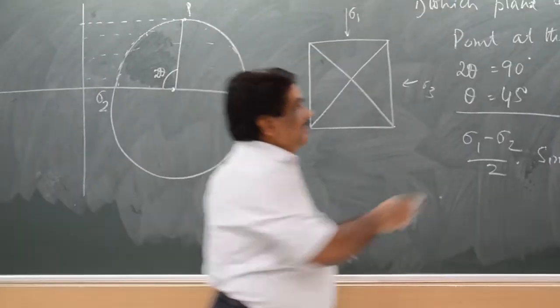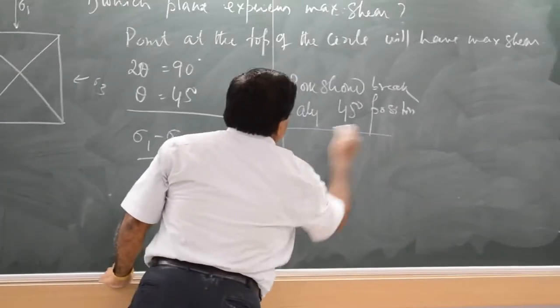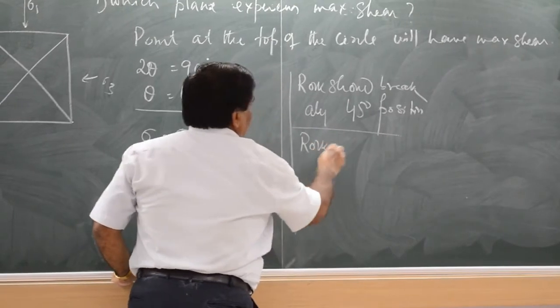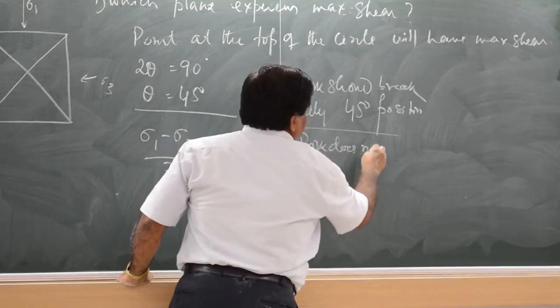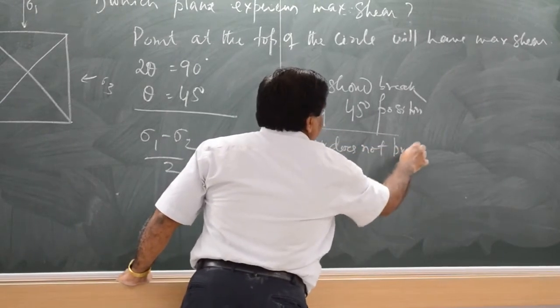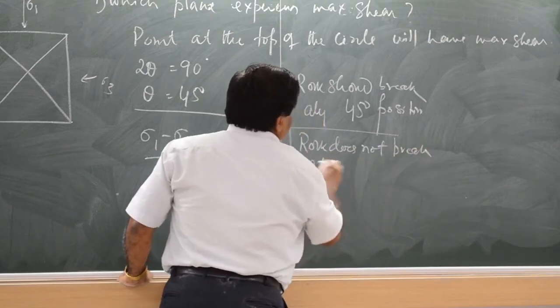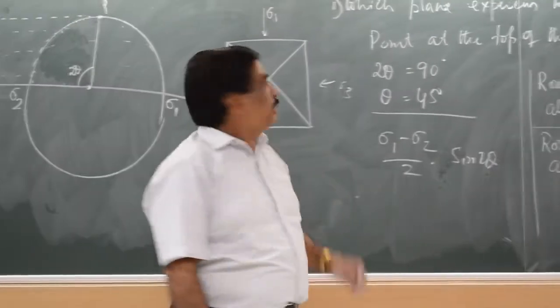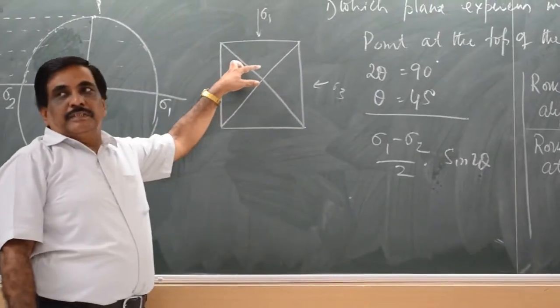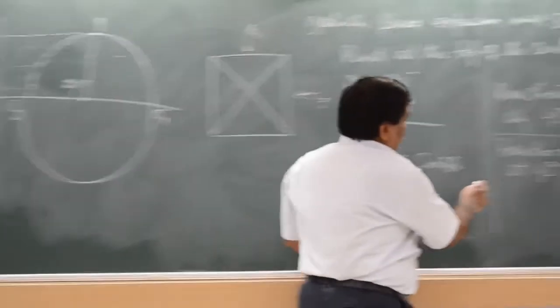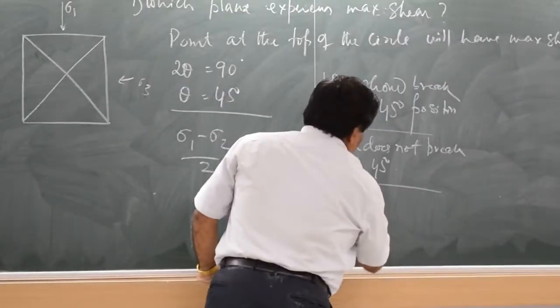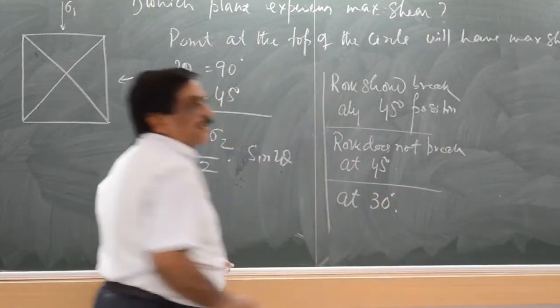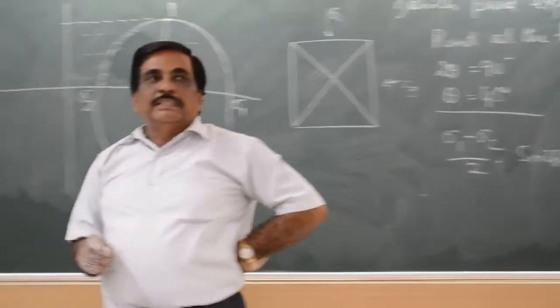Now what is said? Practical experience says the rock does not break at 45 degree position. इधर ब्रेक नहीं करता. Rather rock breaks at around 30 degree position. Experience.